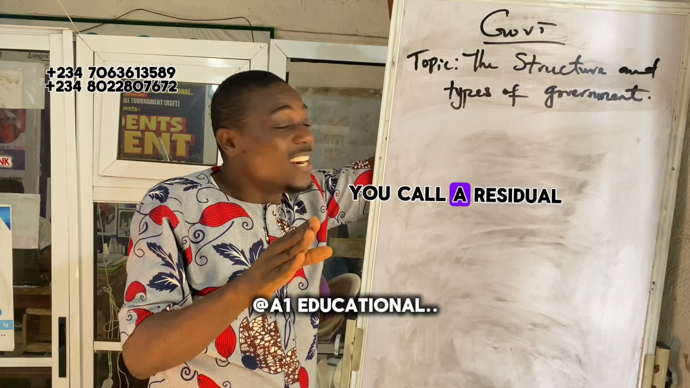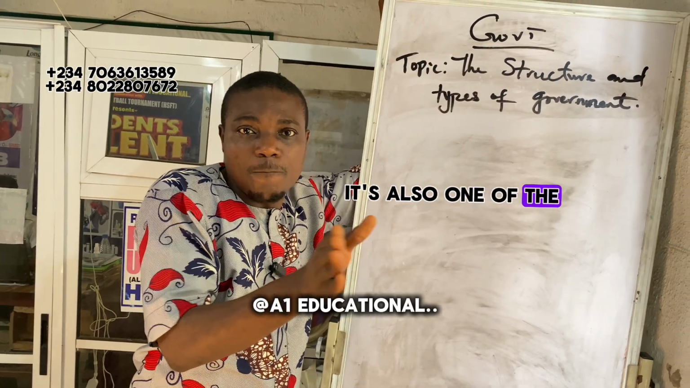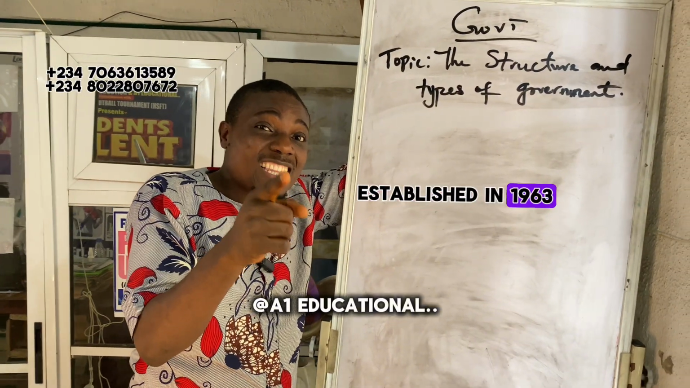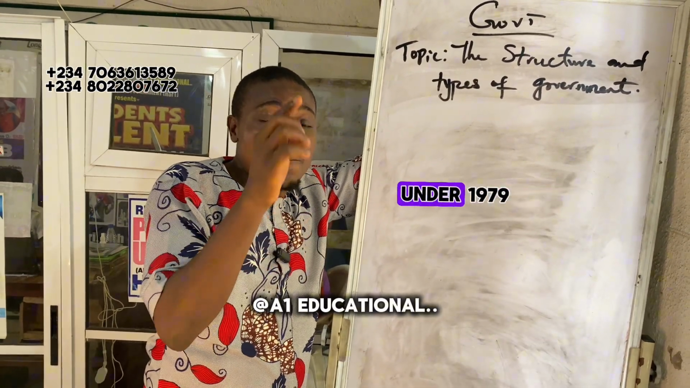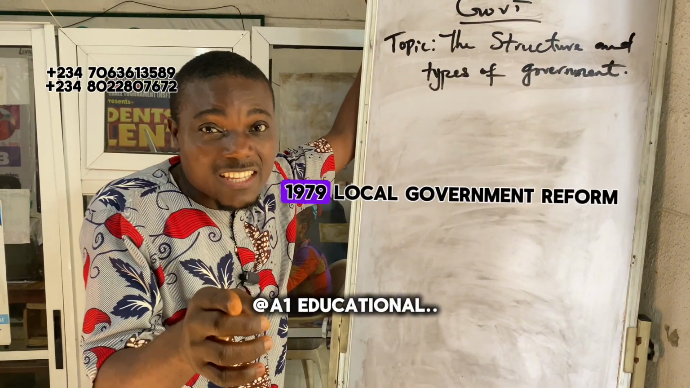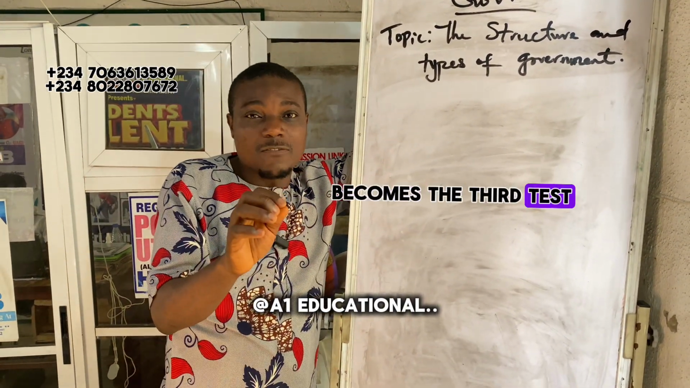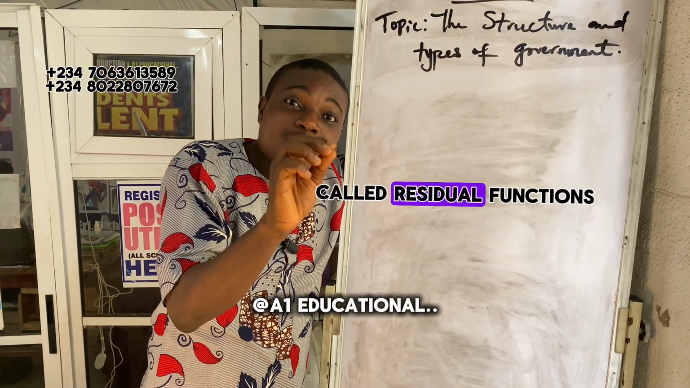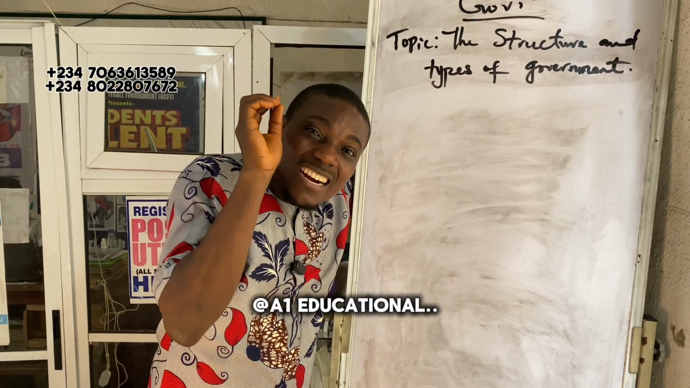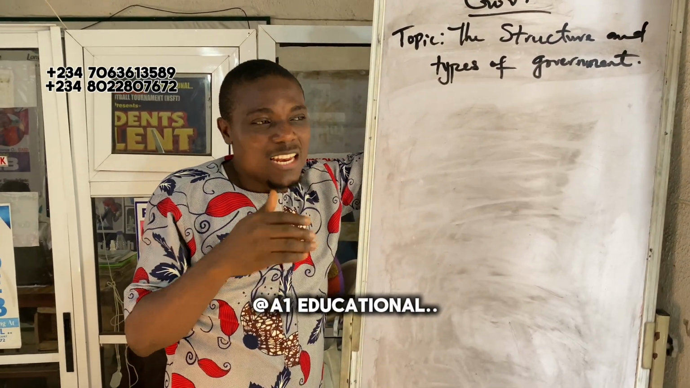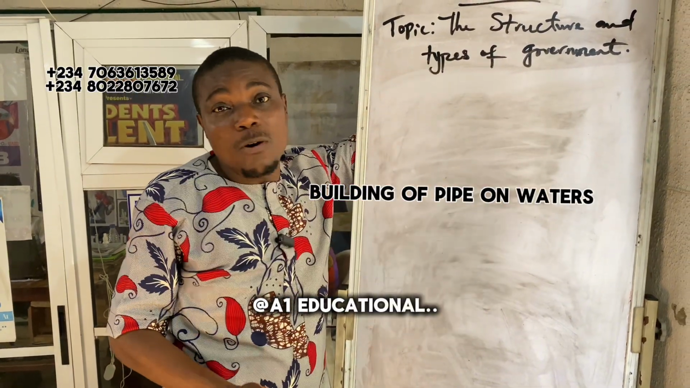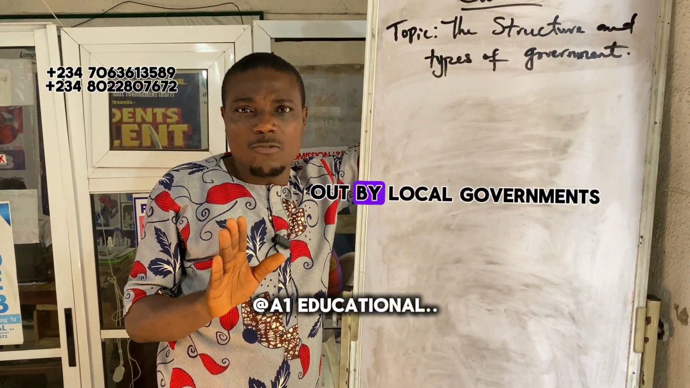We also have what we call residual functions. It's also one of the functions of government, because the local government was established in 1963, but it became a third tier of government under the 1976 local government reform. And it performs what we call residual functions. What are residual functions? These are functions that are carried out majorly by local governments, like naming of streets, collecting of tax, rates and levies, building of pipe-borne water. These are functions carried out by local government.